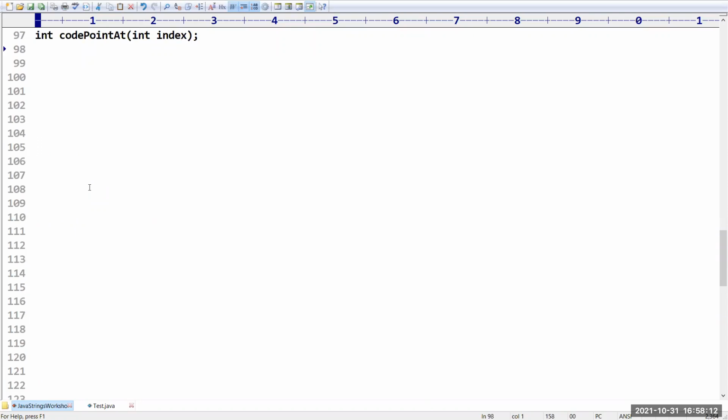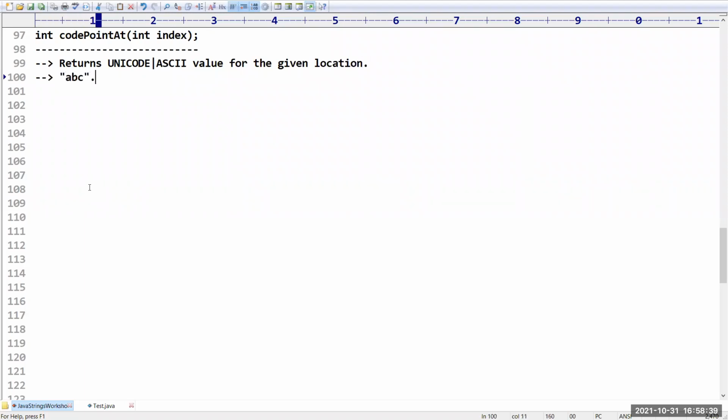now let us see how it is going to work. codePointAt returns the Unicode or ASCII value for the given location. For example, in the previous example, if I take abc.charAt of 0, which value is it returning? It is returning the normal character A.